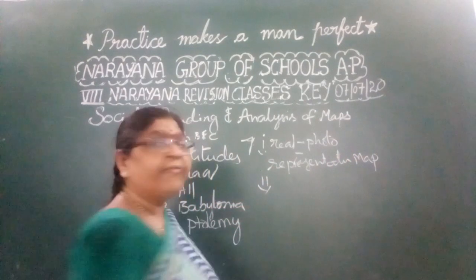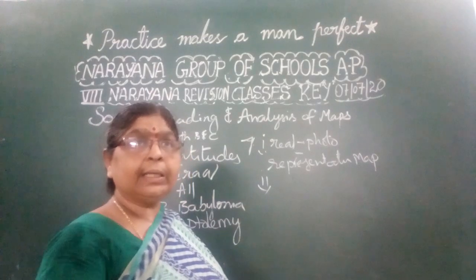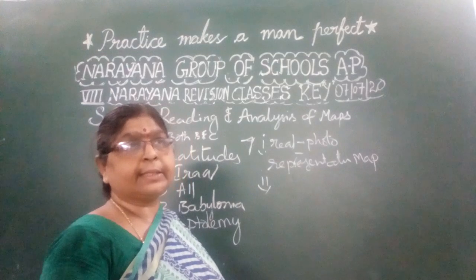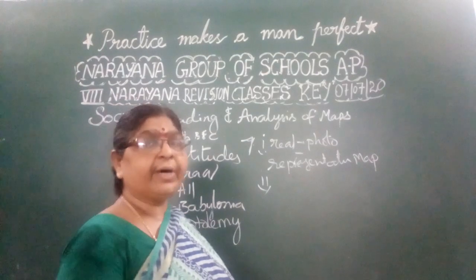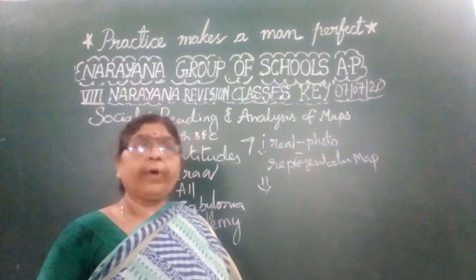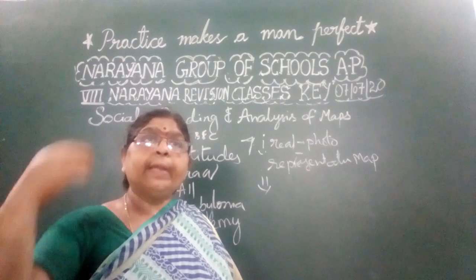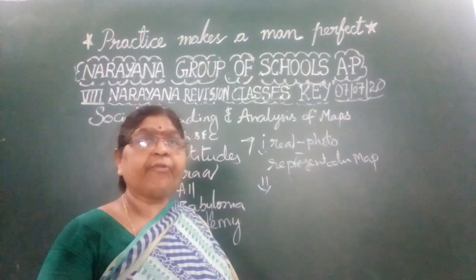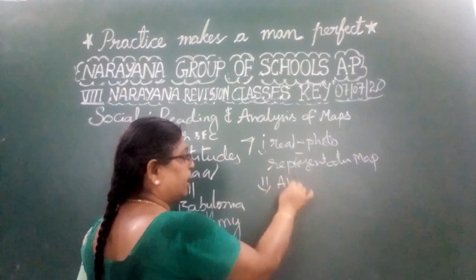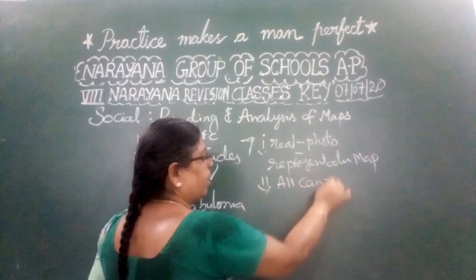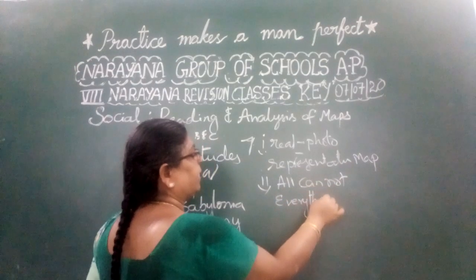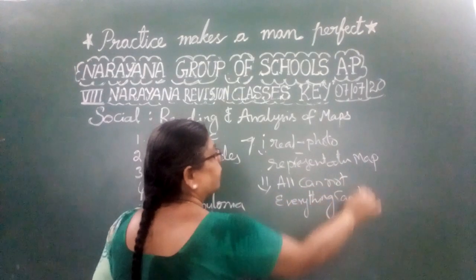Second thing is we can't show all the objects, like rivers or trees or population. If we want to show the population of Vijayawada city, can we show it in a photograph? Not possible. That is possible in a map. So all cannot be shown in the photograph, but everything can be shown with the help of the map. That is the main difference between the photograph and a map.